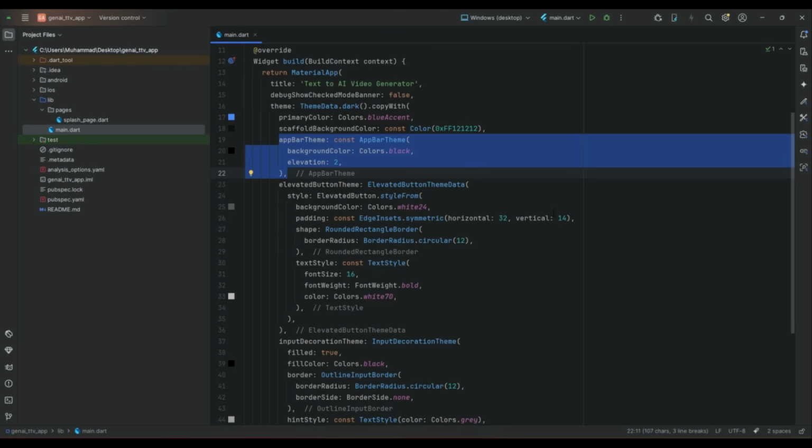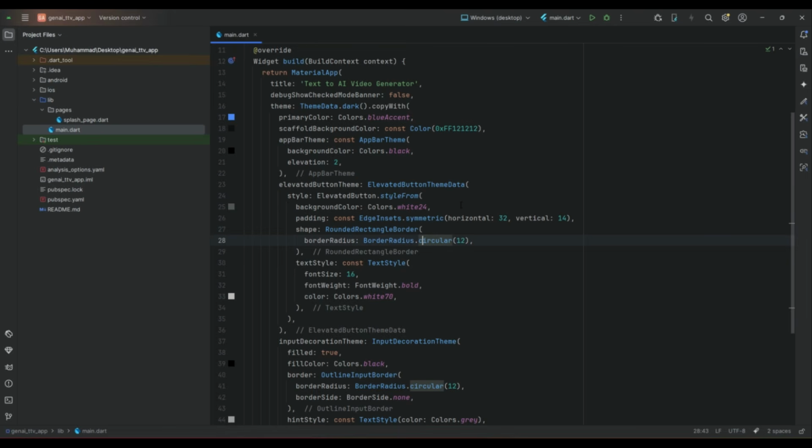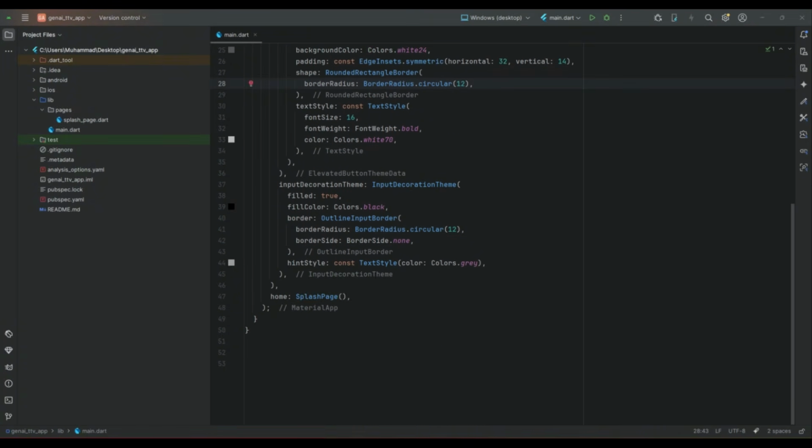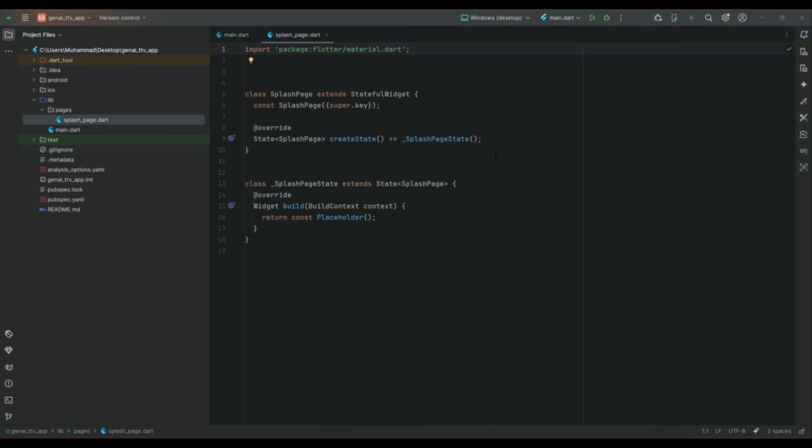So it is kind of reusable. Anywhere now when we want to add a button or input field or an app bar or a new page, the colors will be set automatically by default. So let's work on the splash page.